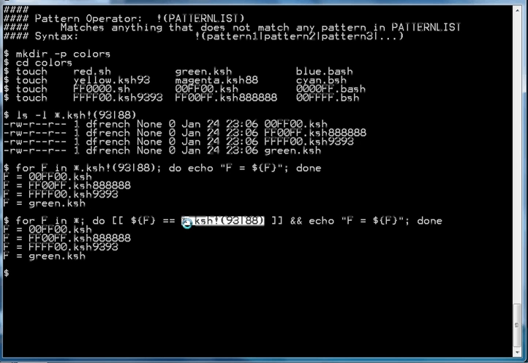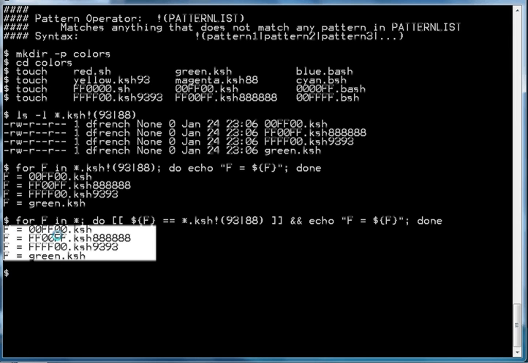Again, the pattern is anything followed by .ksh and not followed by a single occurrence of 93 or 88. The bang operator says not in the list of patterns, so it will match anything that ends in .ksh followed by anything that is not a 93 or an 88, and it will echo that value to standard output. Again, we should get the same list of files, and we do. So that's how the bang pattern operator works.